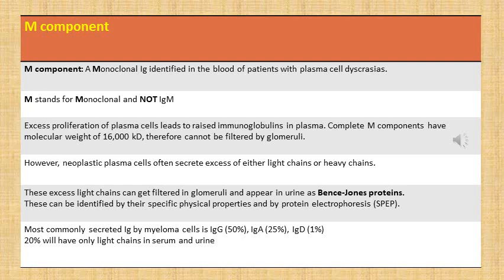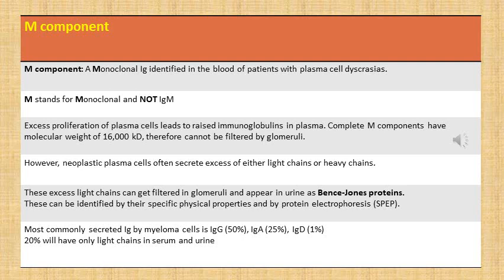As we discussed in the definition of plasma cell disorders, there should be abnormal proliferation of plasma cells, and there should be presence of abnormal monoclonal proteins, which are also called the M component. So we will discuss in short what this M component is. The M component is a monoclonal immunoglobulin which is identified in the blood of patients with plasma cell dyscrasias or disorders. So M stands for monoclonal and not IgM.